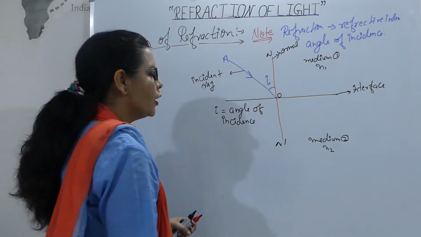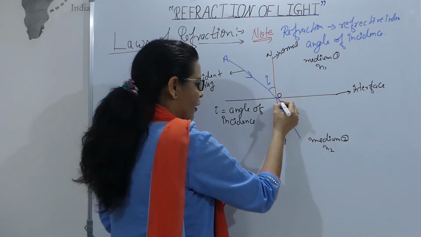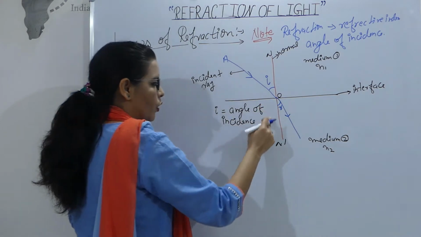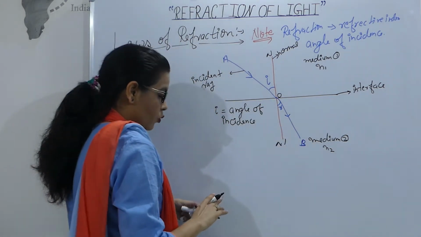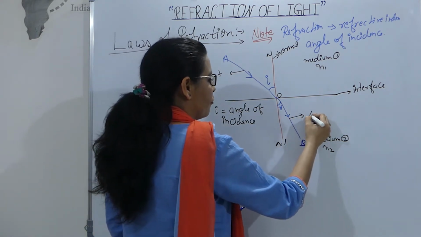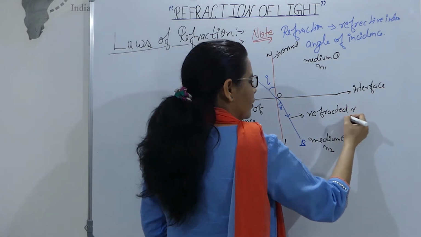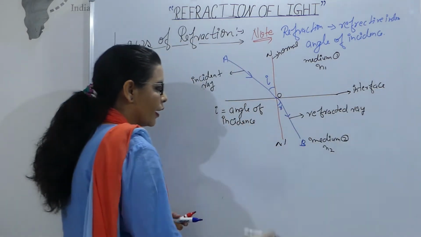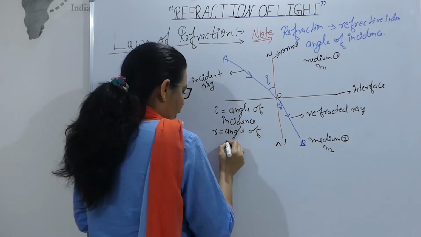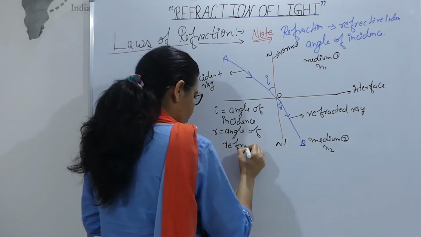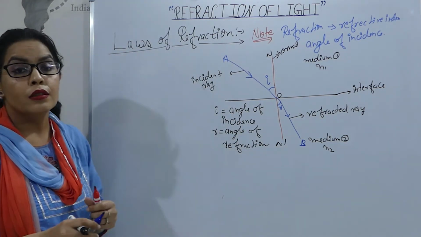Now after refraction, this light will bend. It will bend according to the refractive index. Suppose it bends like this and it makes the angle R with the normal. We say it is OB. So this is called the refracted ray. And R is the angle of refraction.